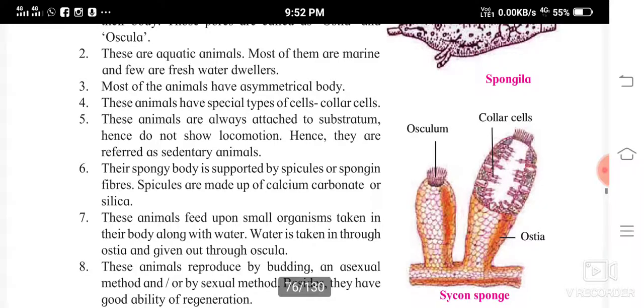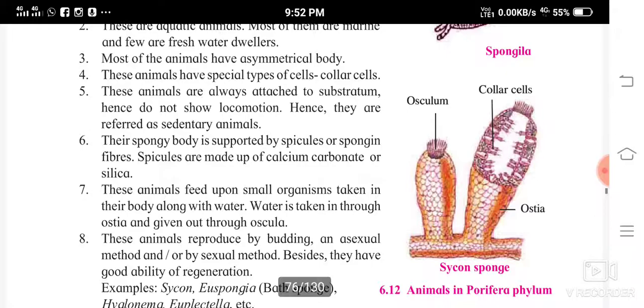Now these are aquatic animals. Means these animals you are going to find in water. They are water living animals. Most of them are marine, means sea water. They live in seas and oceans, saline water, but a few are freshwater dwellers also, like lakes, rivers and all.